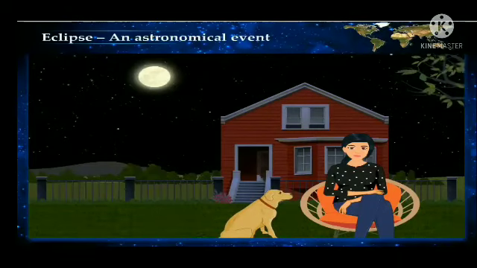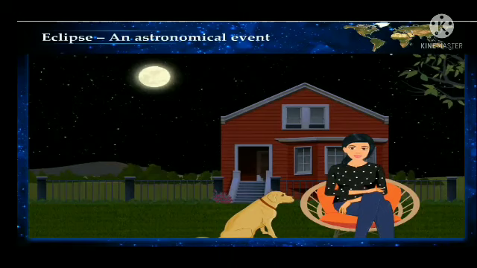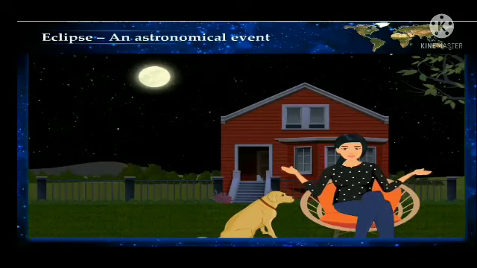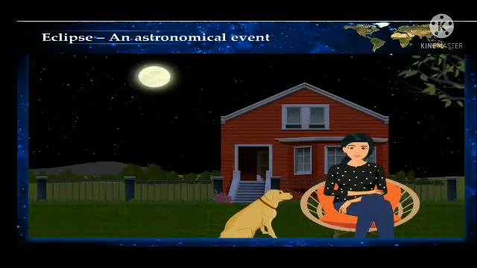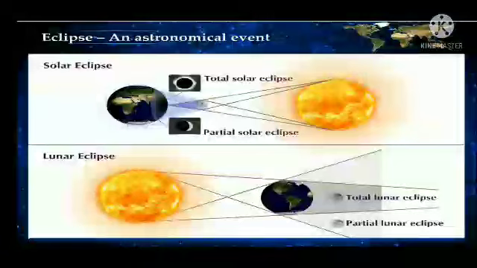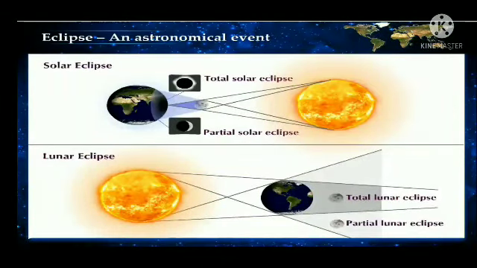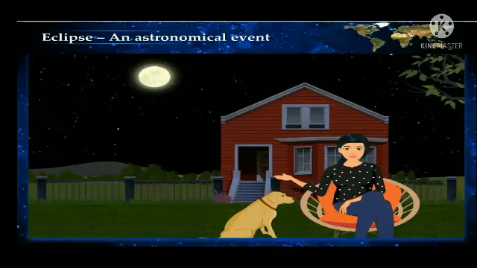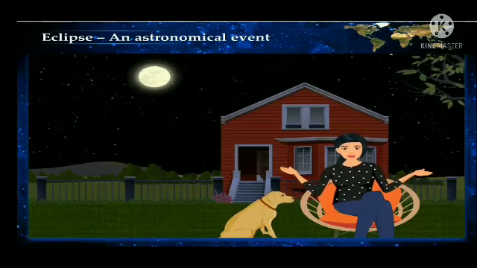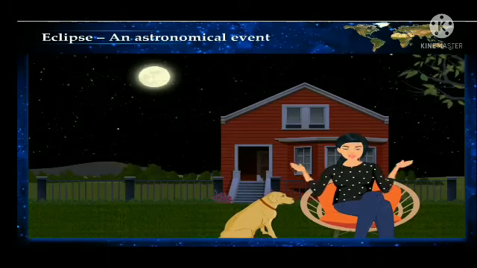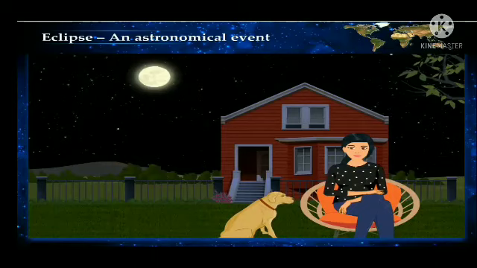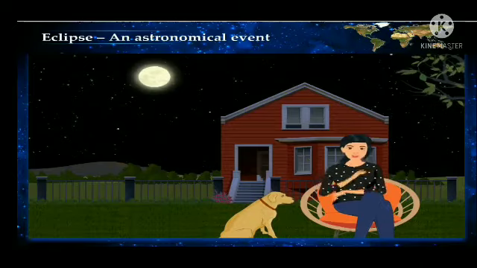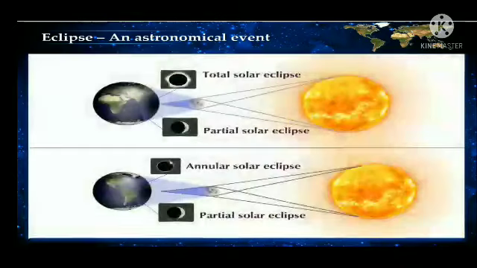Eclipse, an astronomical event. We read in the newspapers that still many people think looking at the eclipse is inauspicious. But we saw that the solar eclipse or lunar eclipse is just an astronomical event. There is nothing auspicious or inauspicious about them. These are just some specific positions of the sun, the earth, and the moon. An eclipse does not occur regularly. Therefore, people are always curious about these events.